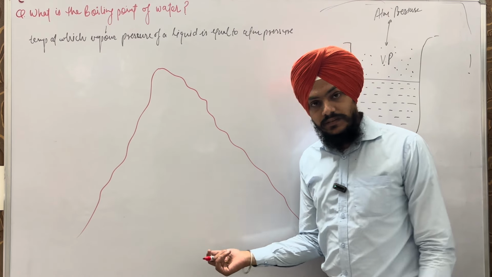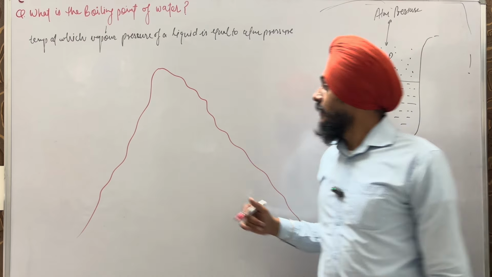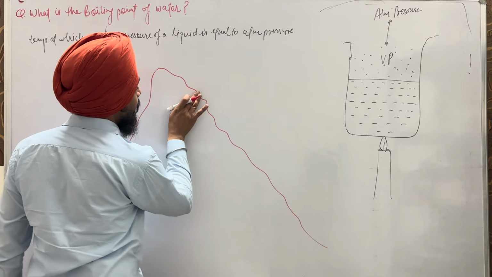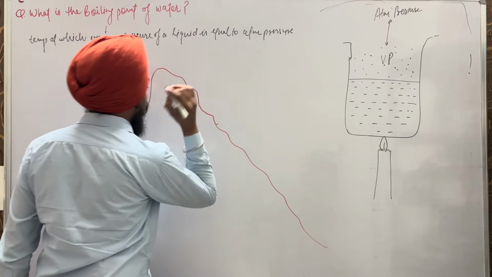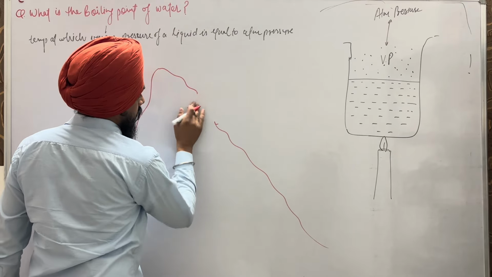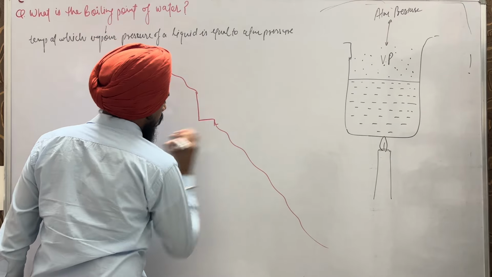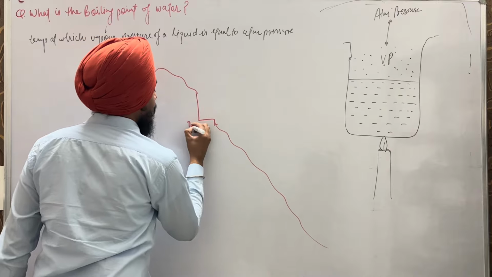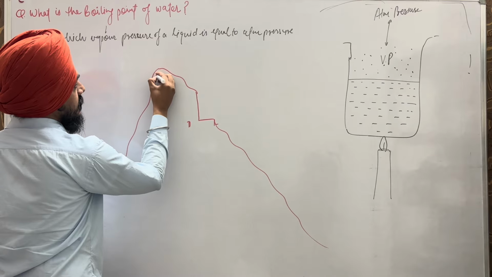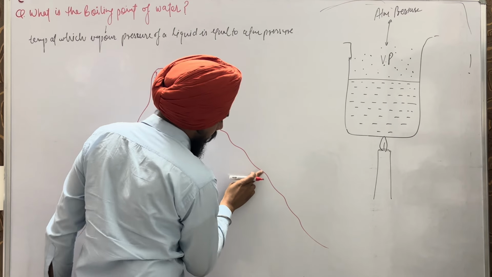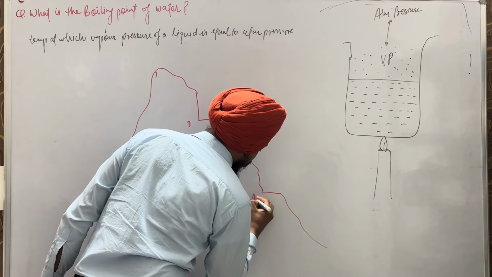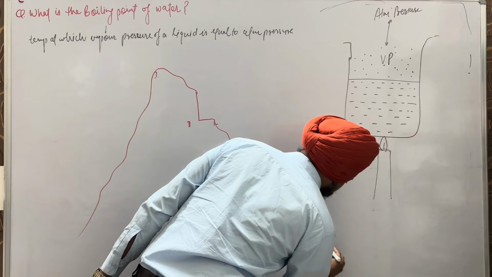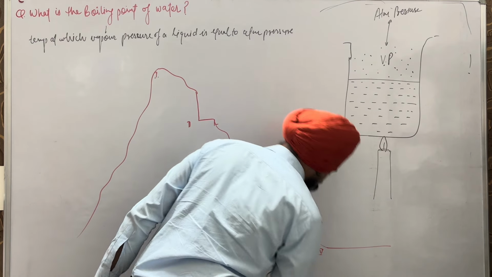So this is a mountain, and here we have a few cities. For example, this is the first place, here we have the second place, this one is the third place, and this is the fourth place.